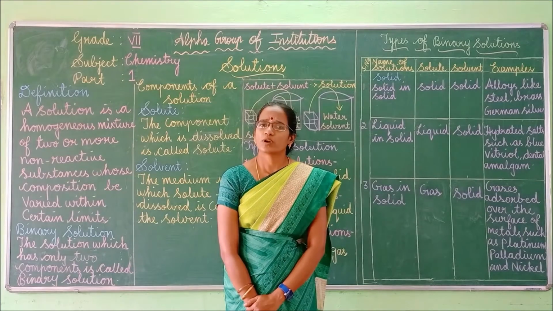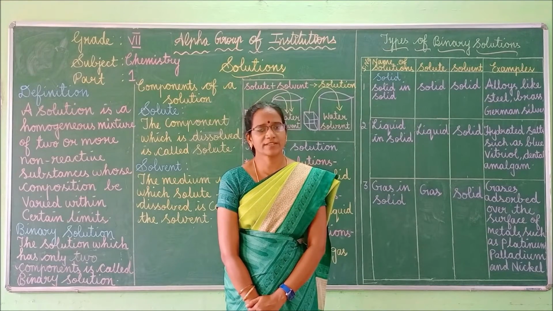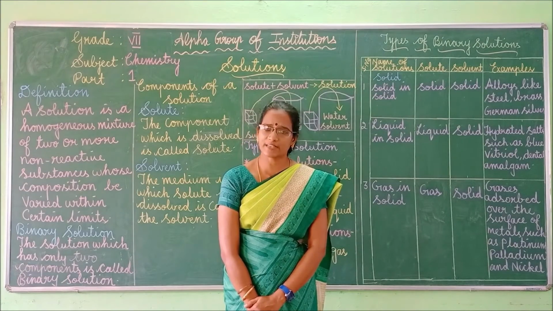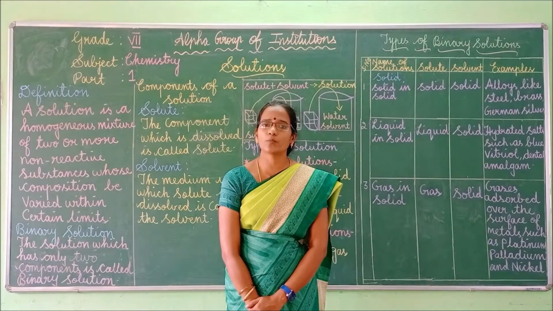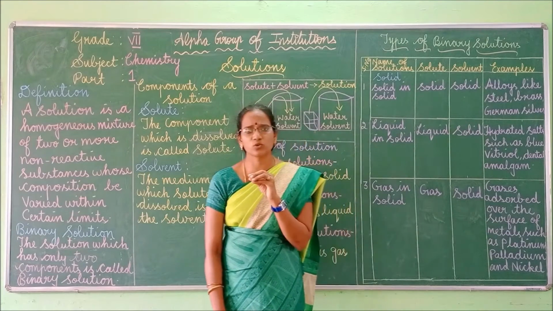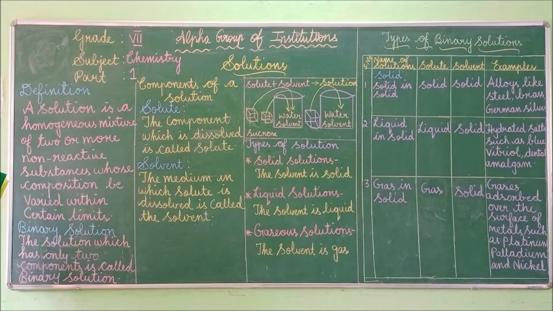So what do you mean by solution? A solution is a homogeneous mixture of two or more non-reacting substances. What is the meaning of homogeneous mixture? Here all the components are nothing but ingredients. What are the ingredients we are adding in that solution? Define solution. What's the answer for this? A solution is a homogeneous mixture of two or more non-reactive substances whose composition can vary within certain limits.